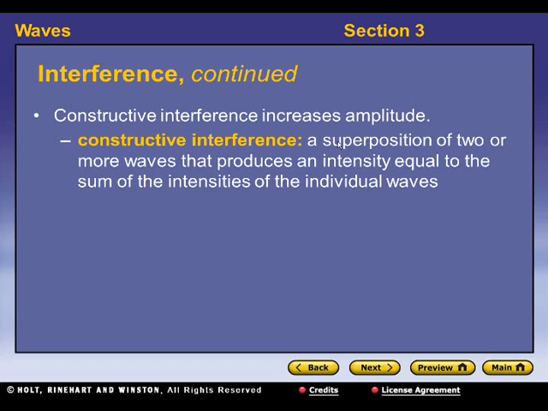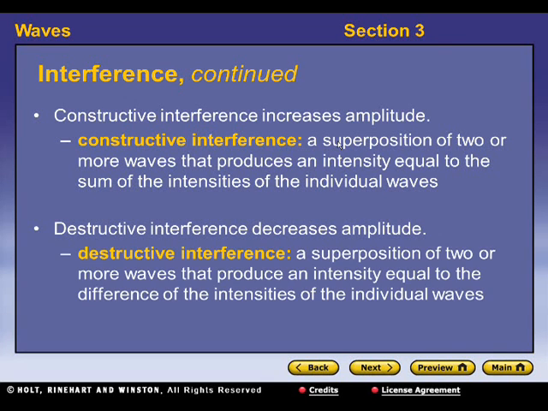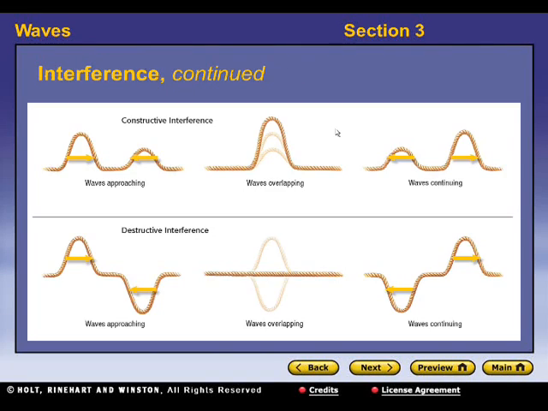Constructive interference increases the amplitude of the wave. So something called a superposition of two or more waves that produce an intensity equal to the sum of their intensities. Basically, the amplitudes add together to give one major amplitude of the individual waves. Destructive interference decreases the amplitude. So the superposition of those two waves, when they're destructive, they produce a wave that is smaller than the amplitudes of either of the waves.